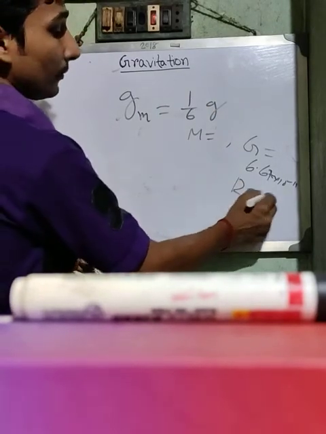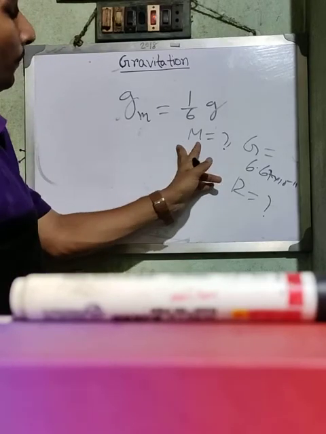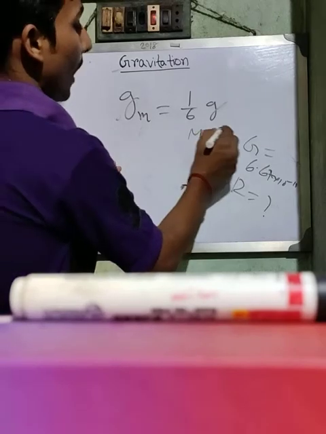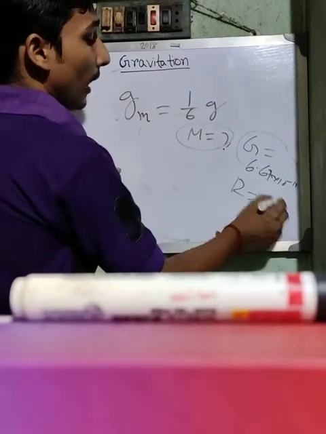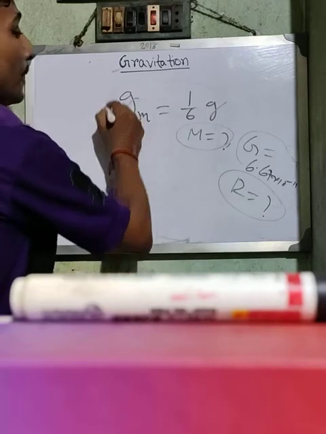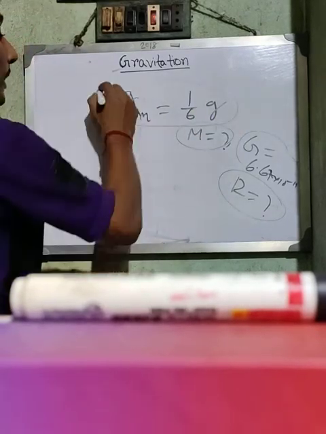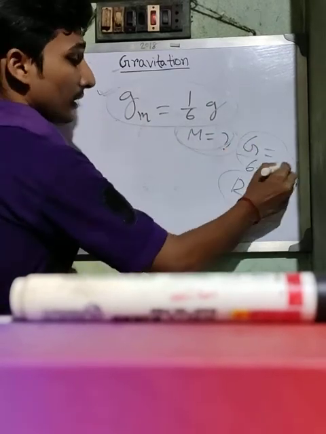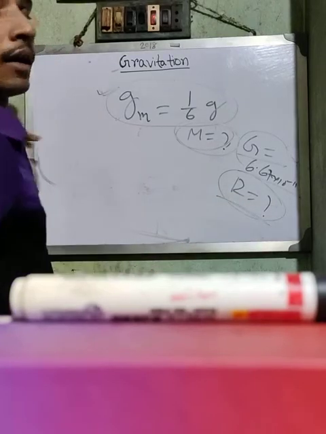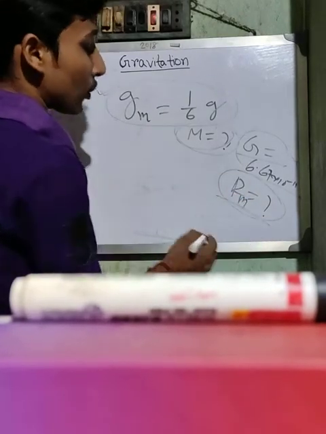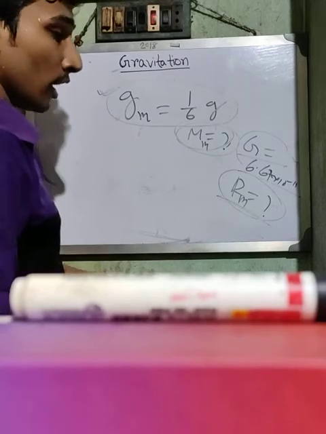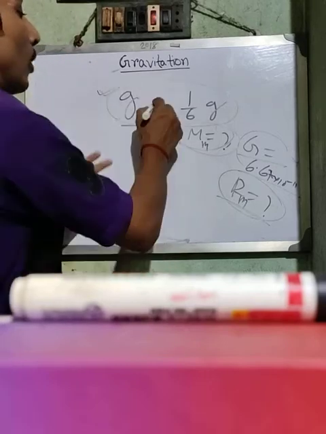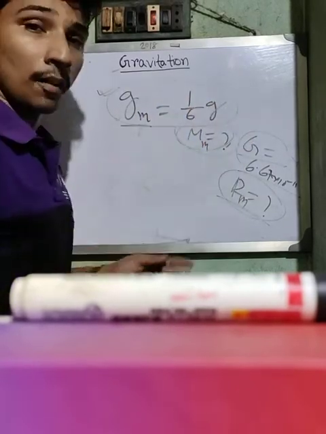And the radius of the moon, if you put the value of the mass of the moon, the value of G, and the value of r, then you will get g_m is equal to 1/6 g. I have already said it, but we can prove it by putting the value of the mass of the moon, the gravitational constant, and the value of r. Here r is the radius of the moon, and M is the mass of the moon. If you put the values, then you will get g_m, that means the gravitational acceleration of the moon is equal to 1/6 of the gravitational acceleration of the earth.